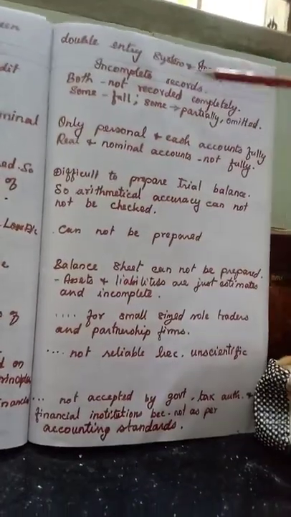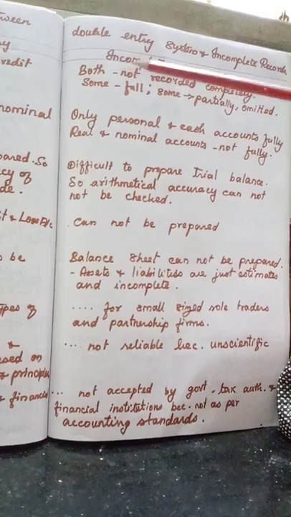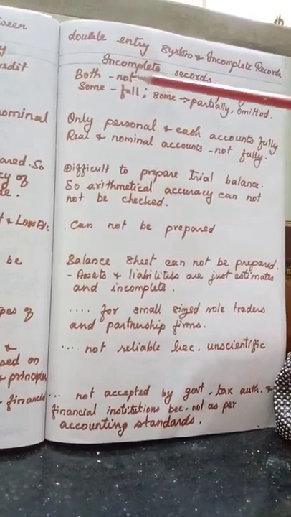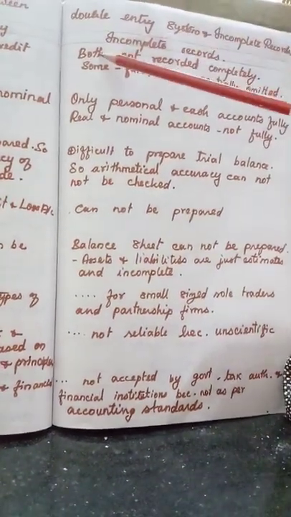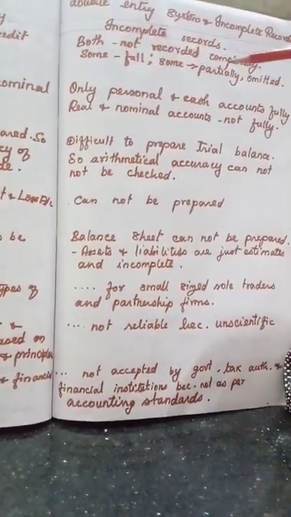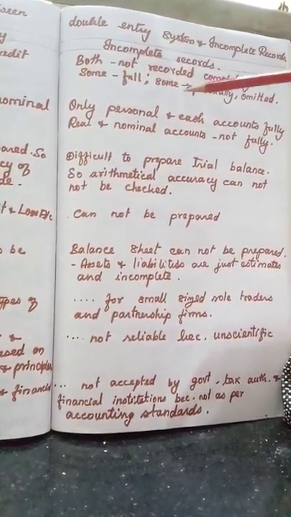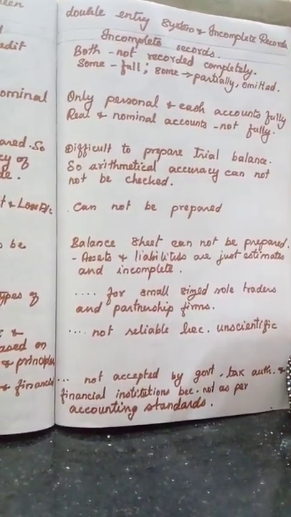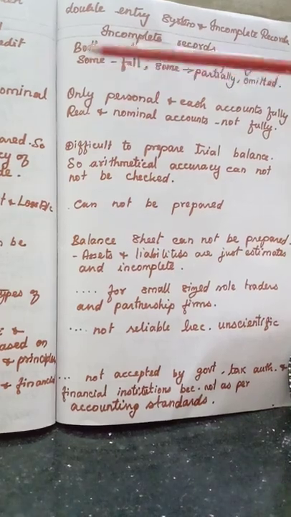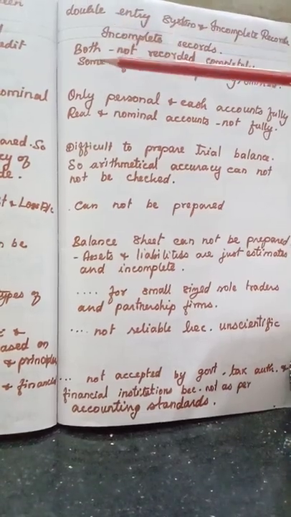But under incomplete records, both debit and credit aspects of a transaction are not recorded completely. Some transactions are entered fully, some transactions are entered partially, and some others are omitted. Understood? I have written it short because we have learned this very well. First point, recording of transactions.